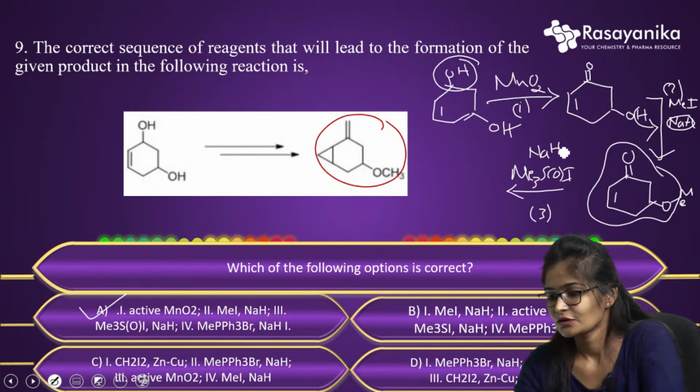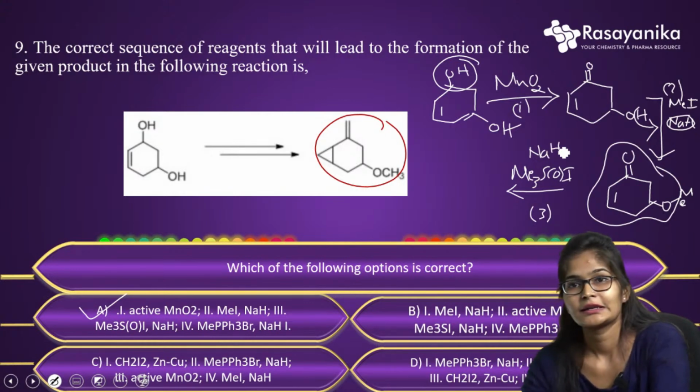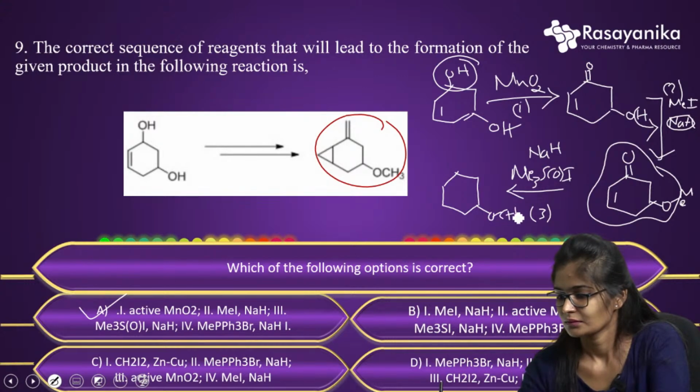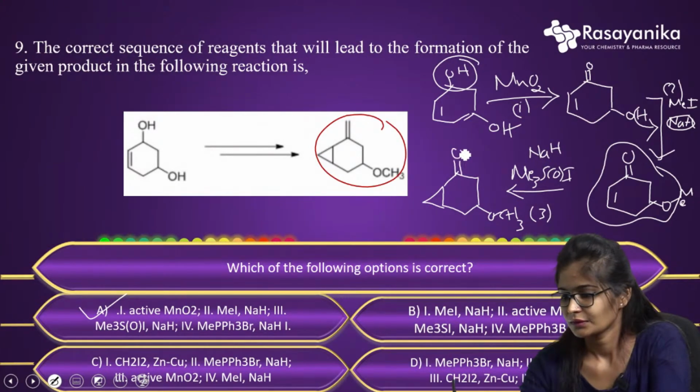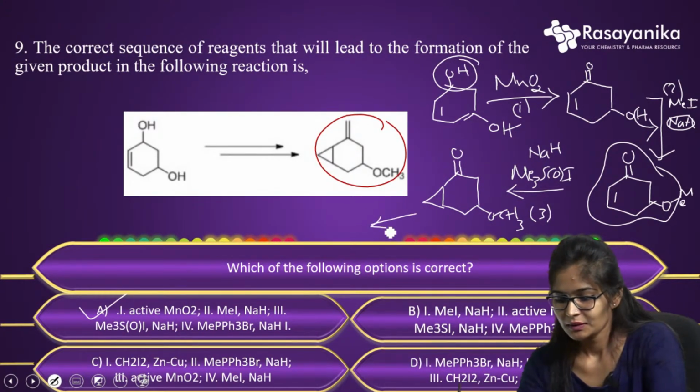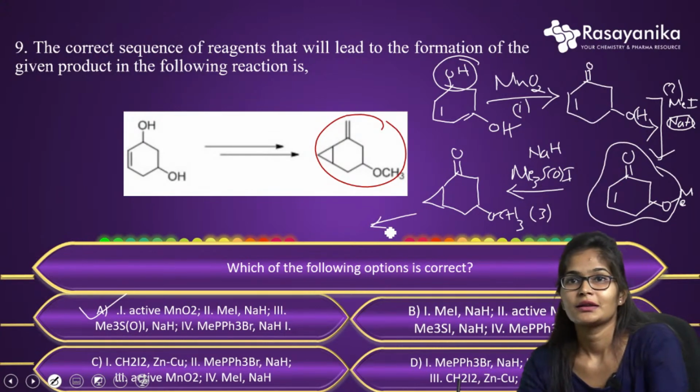In the presence of base, it will directly form the cyclopropane ring here. So it will form this type of ring.